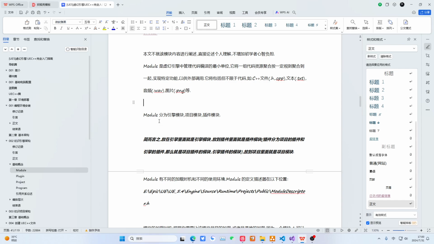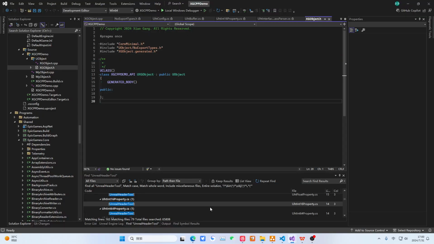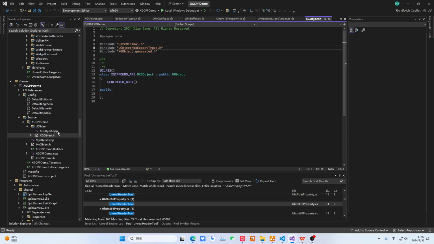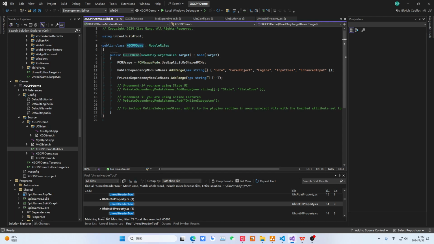Let's first take a look at this module. When placed in the engine, it is called an engine module. When placed in a project, it is called a project module. When placed in a plugin, it is called a plugin module. Let us bring us here again. We open a project. This is our architecture. Right, then we can know there's a build file here. We can look at this file.